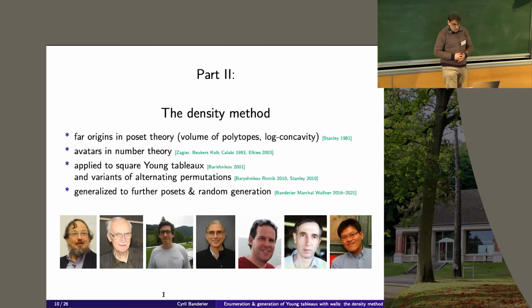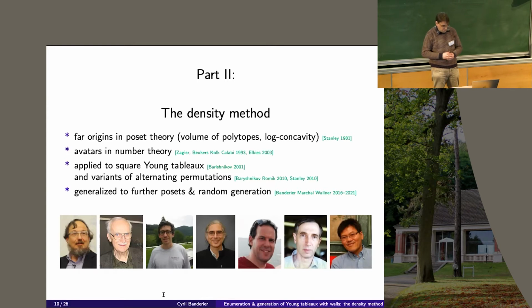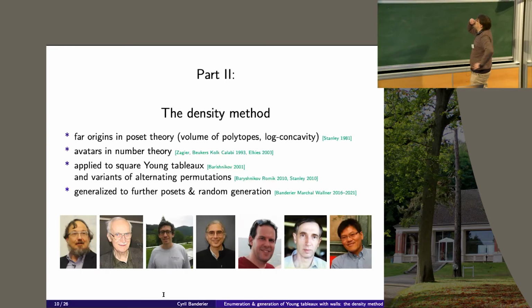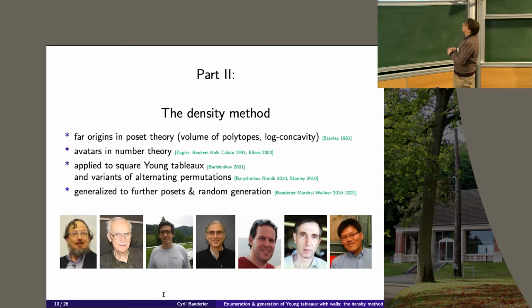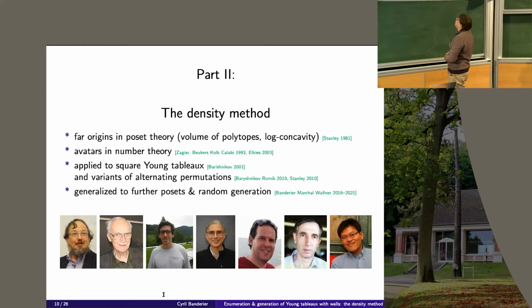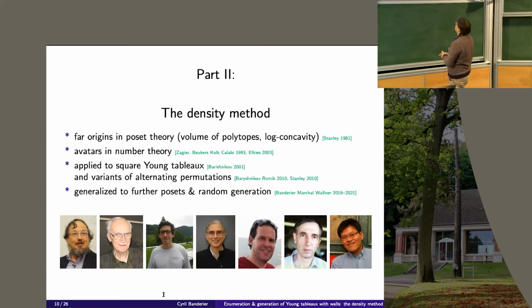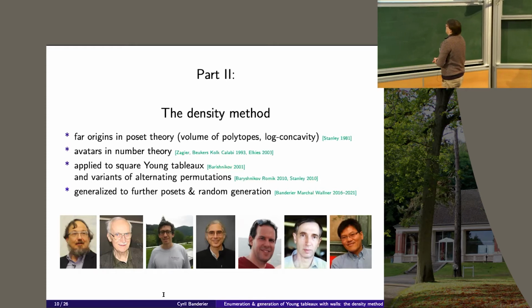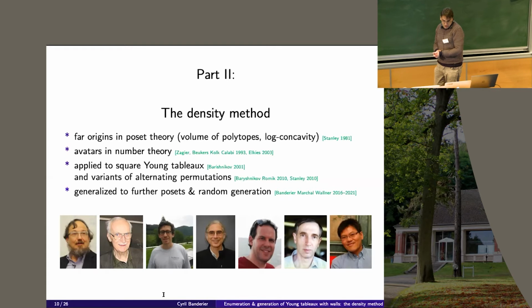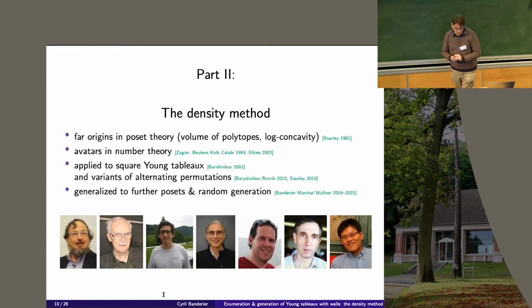It has also some roots in number theory. We will see on the next slides some ideas due to Calabi, Zagier, and so on. It was applied in some simple cases to square Young tableaux, so no walls and square shape, by Yuri Baryshnikov, and to some variants of alternating permutations by Stanley. And then it was generalized a few years ago by my colleague Michael Wallner and Philippe Marchal and myself, and also with the addition of this idea of random generation.